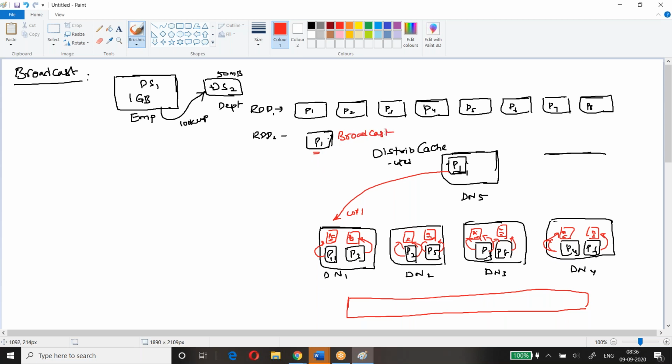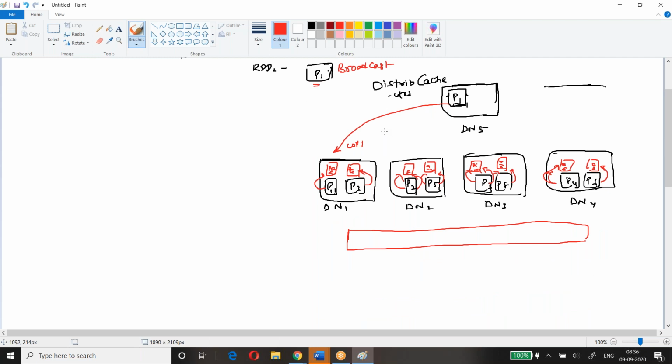When you do the broadcast, what will happen? There is something called a driver program. Let's assume this is the driver.